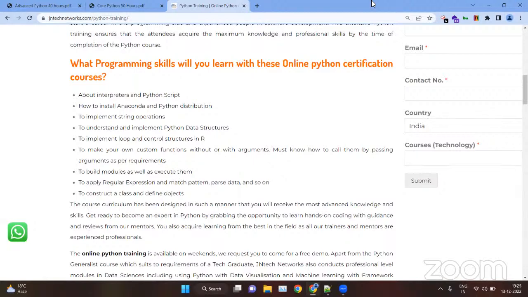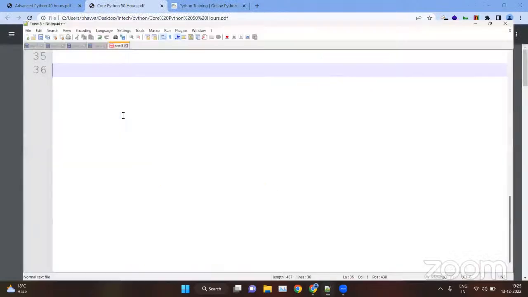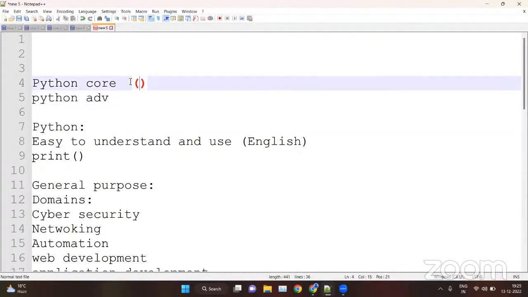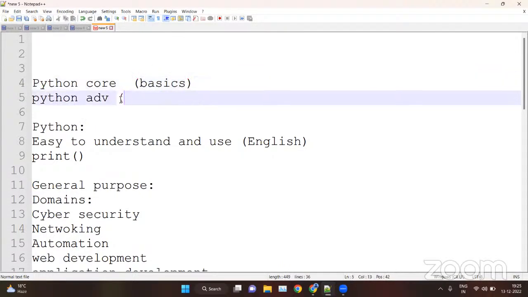Now we have Python core first. As I said, we have two types of Python: core and advanced. Python core covers all the basics, and Python advanced covers the advanced part.